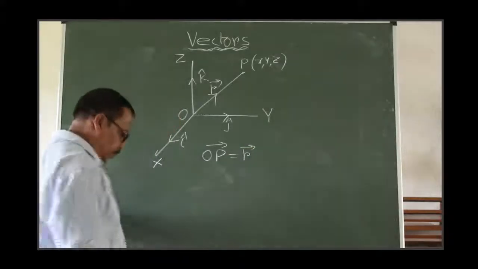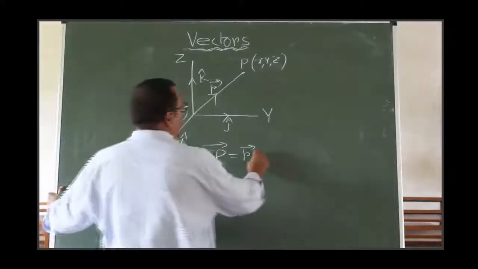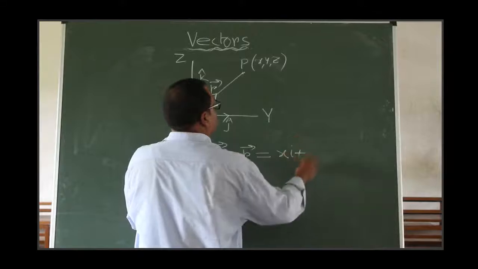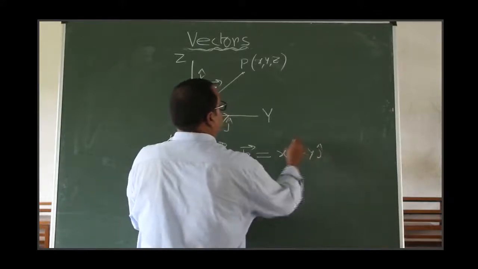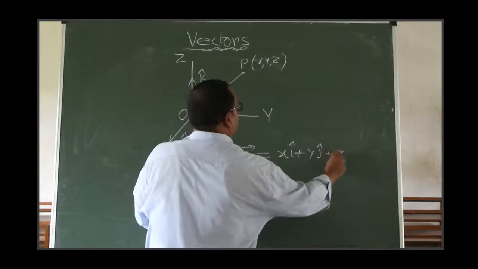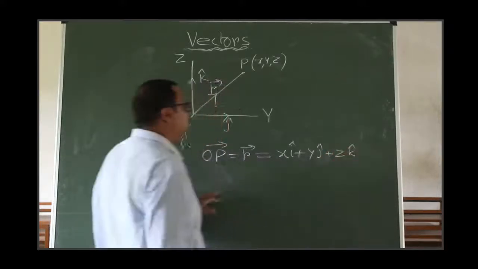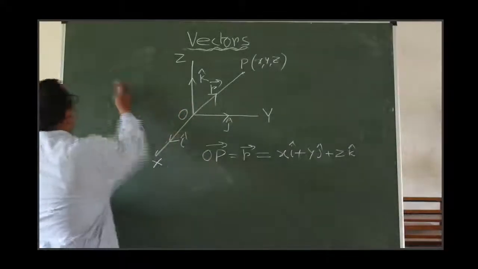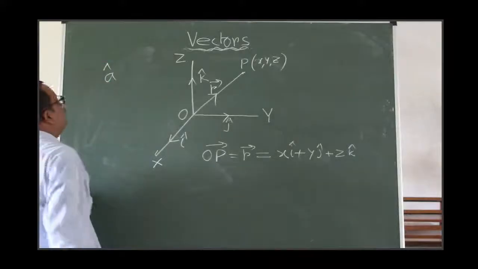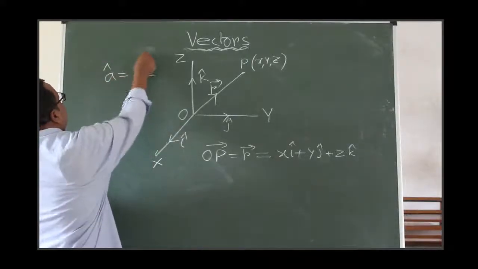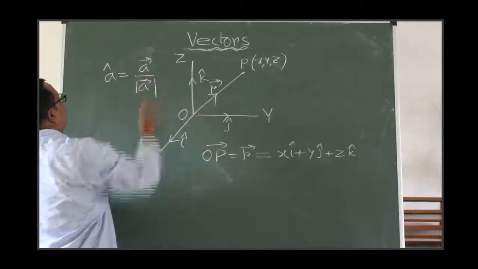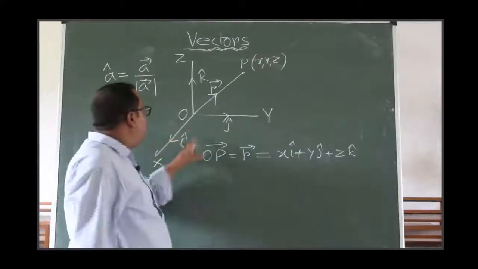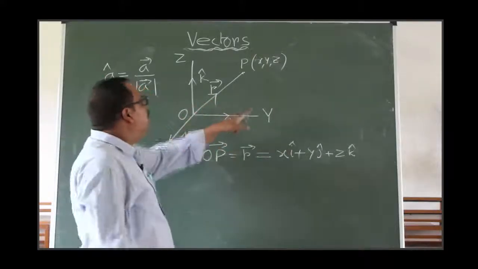Write down it. This is the formula. You can write, it is xi plus yj plus zk. All are kept. Here kept is the unit vector. Special notation for unit vector. For unit vector, write it down. So if A is the unit vector, it is defined by the vector A divided by modulus of the vector A. A cap means unit vector, and all I, J and K are the unit vectors along the axes.